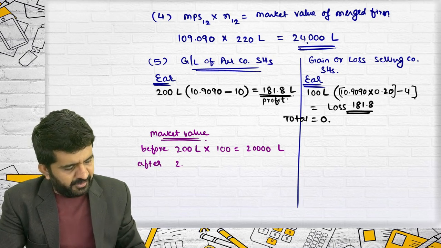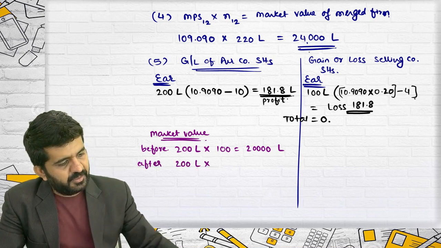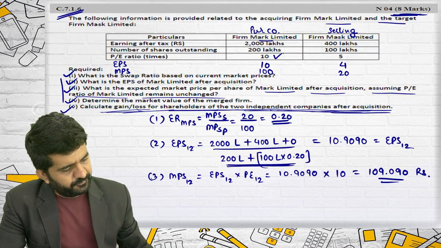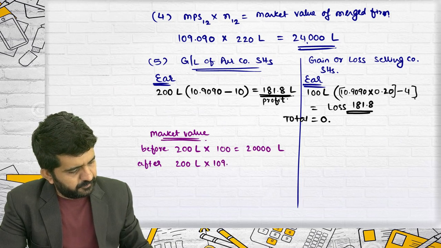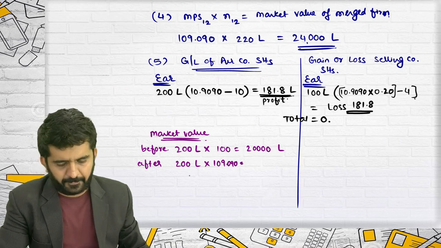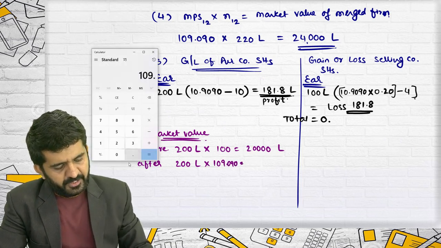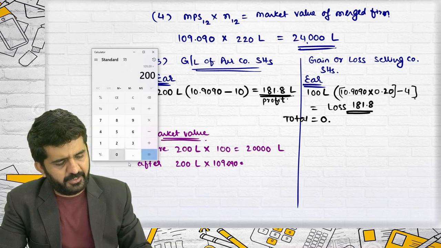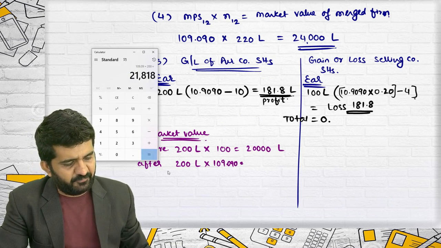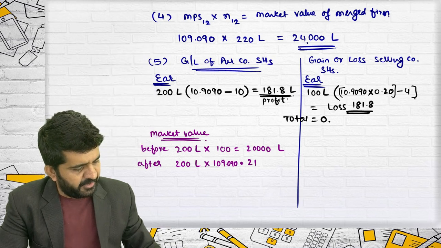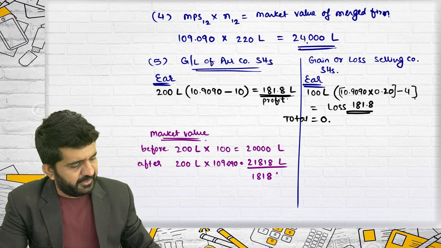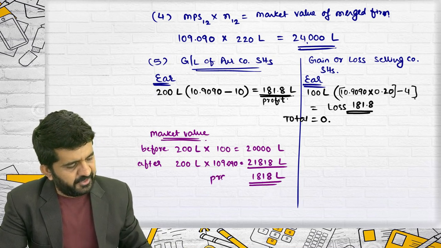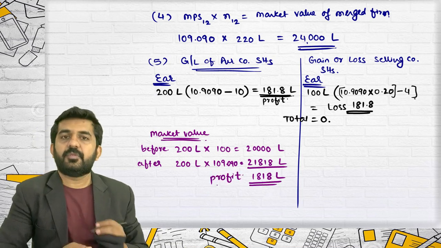After, they were holding 200 lakh shares at a rate of 109.090. 109.090 multiplied by 200. It is 21,818 lakhs. It is 1818 lakhs profit in terms of market value.